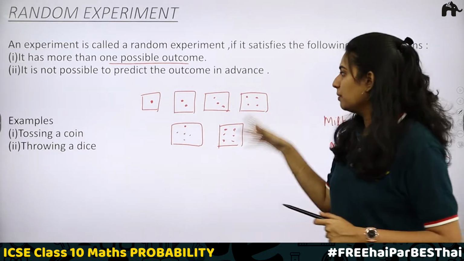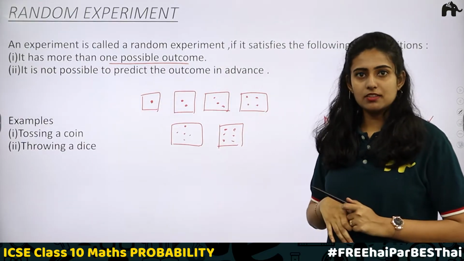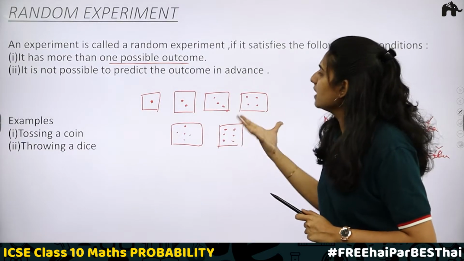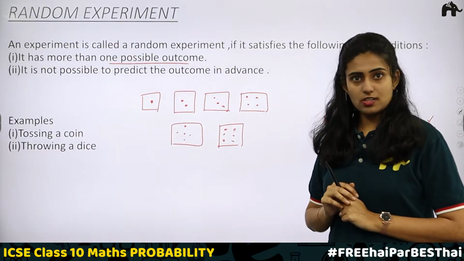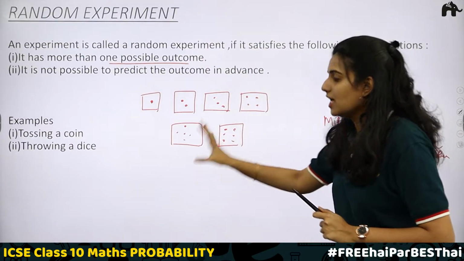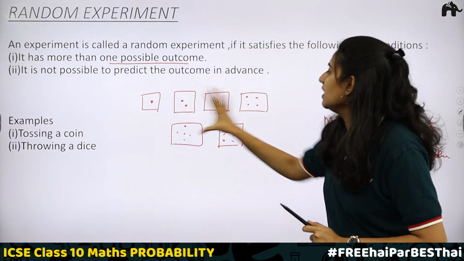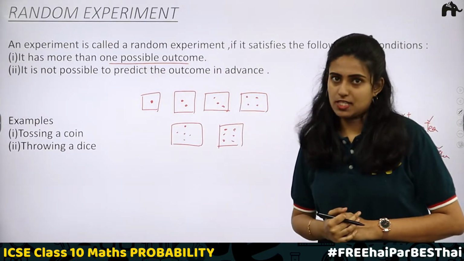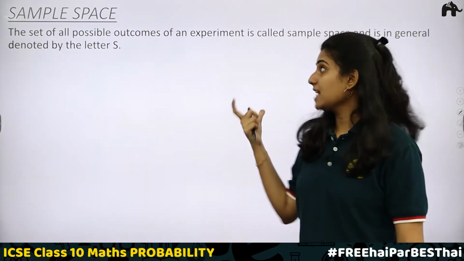While playing Ludo, can you predict that I am going to get 3 this time? Can you say that? Is it sure? No, right? There are equal chances of getting any of these. You cannot say that unless you are just keeping it like this. When you throw a die or roll a die, you will surely have equal chances of getting this. So both of these are examples of random experiment. Clear?